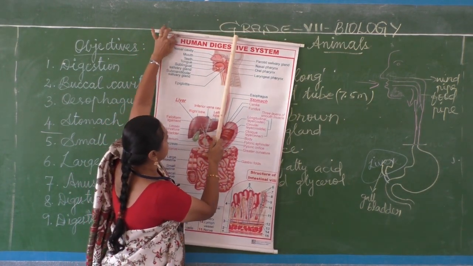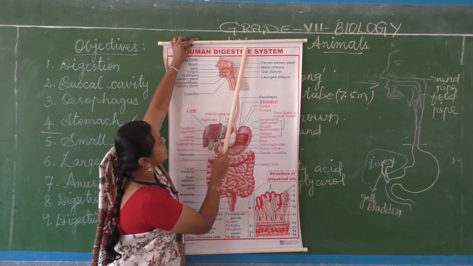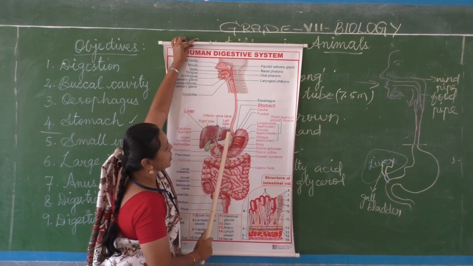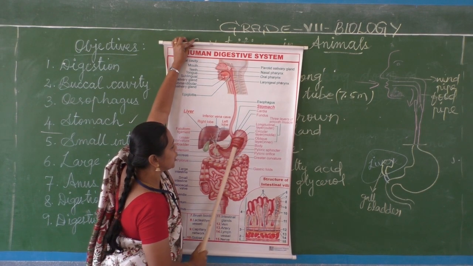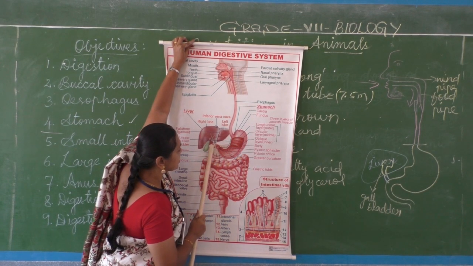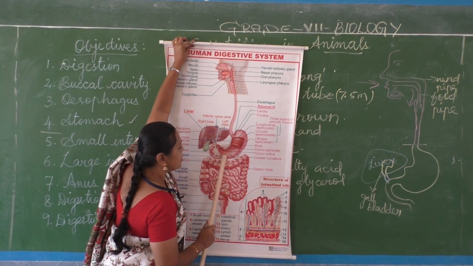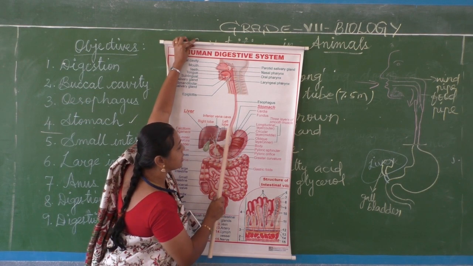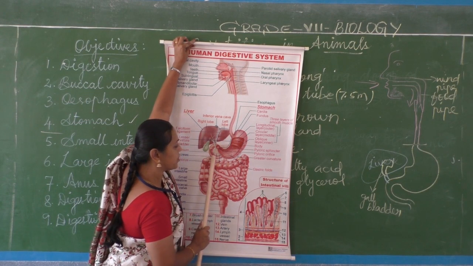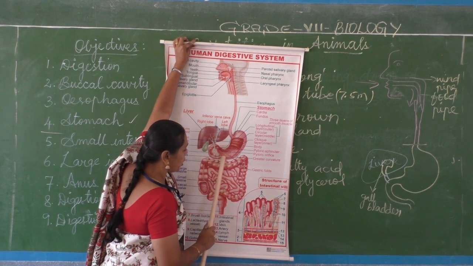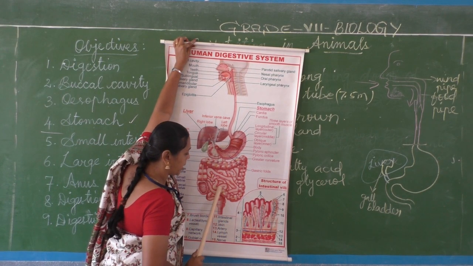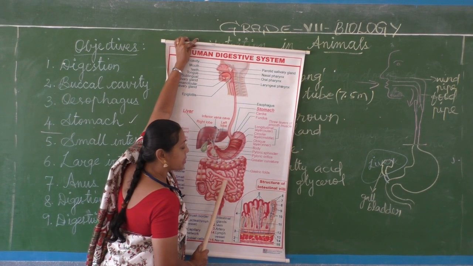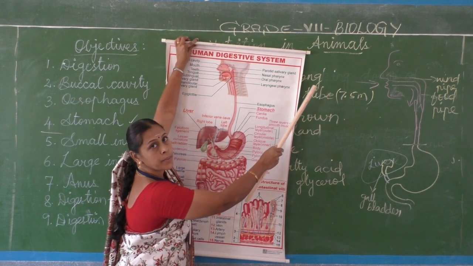Listen. In this diagram, in the last class we studied up to the buccal cavity and the long esophagus. Next, it enters the stomach, flattened U shape or J shape. Can you see this curve here? At one end the stomach is connected with the esophagus and at the other end it joins with the small intestine. See how highly coiled it is here, and it is 7.5 meters long.